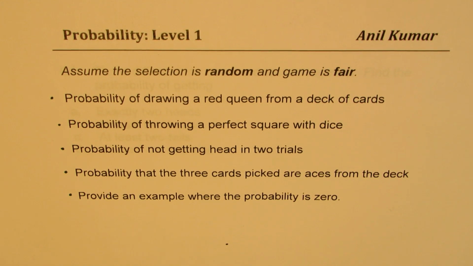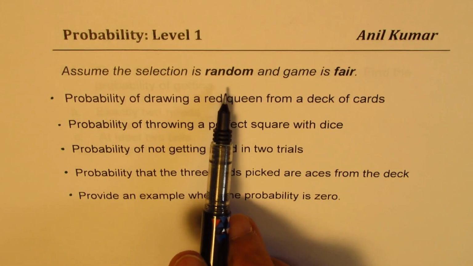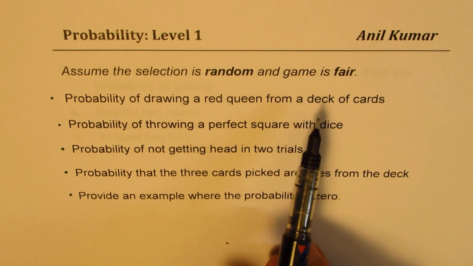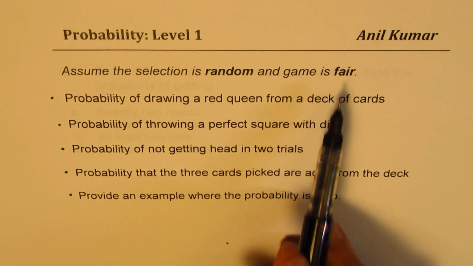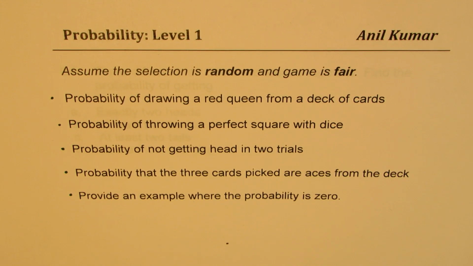Now, in all these questions, what you should assume is that we are doing random selection and the game is fair. So if we are using a dice, we'll assume it to be a fair dice. If you're using a coin, we'll assume that to be a fair coin. And a deck of cards will have exactly the same type of cards, but there are 52 cards and you know what that is, right?